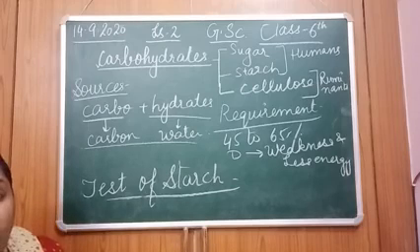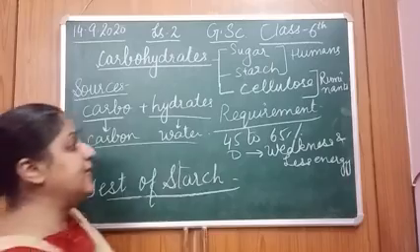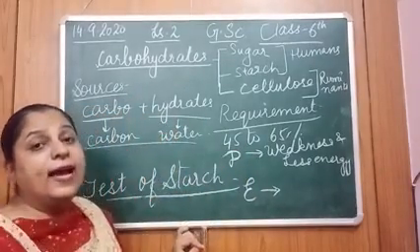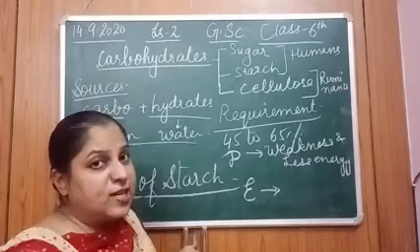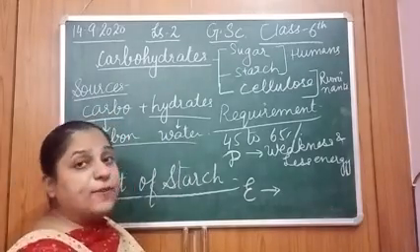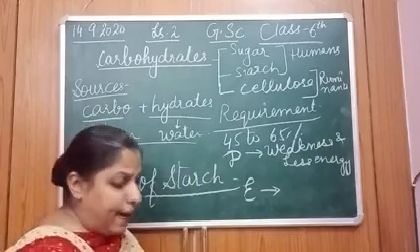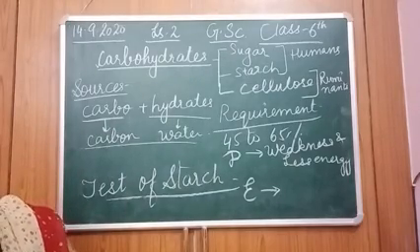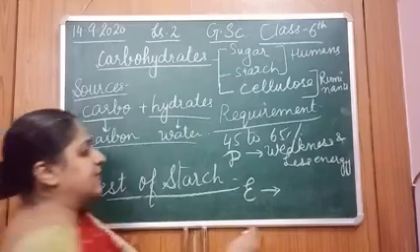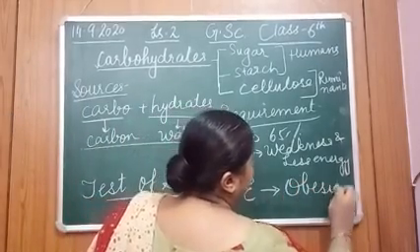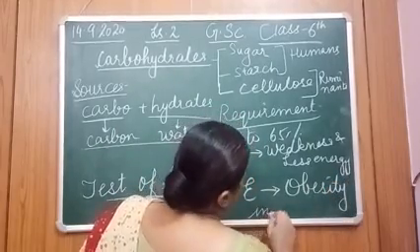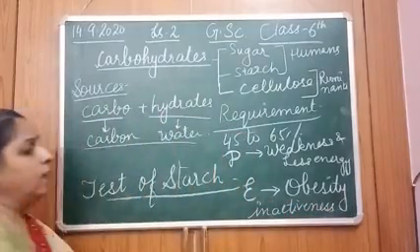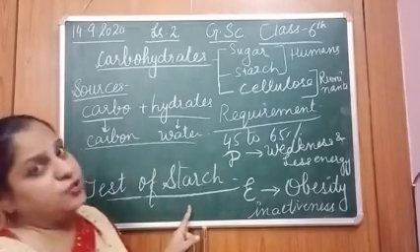And on the other hand, if the person is taking excess of carbohydrates, you might be knowing that both cases are bad, deficiency as well as excess, right? If the person is taking more carbohydrates than the requirement, then it will lead to inactiveness and obesity. Obesity and inactiveness in the body, right? So let us do the test of starch now.